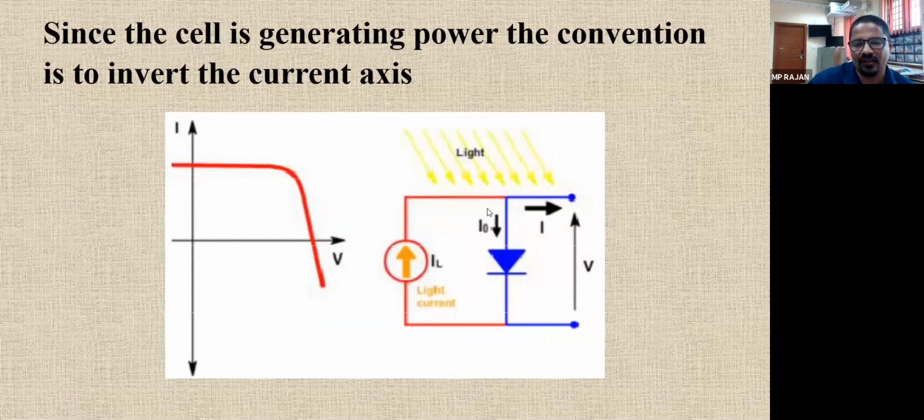Now this is a solar cell with light falling on it. There are two currents, IL and I0. The difference between IL and I0 will be the current flowing through the loop. So this is the current flowing, and this is the IV characteristics curve of the solar cell.